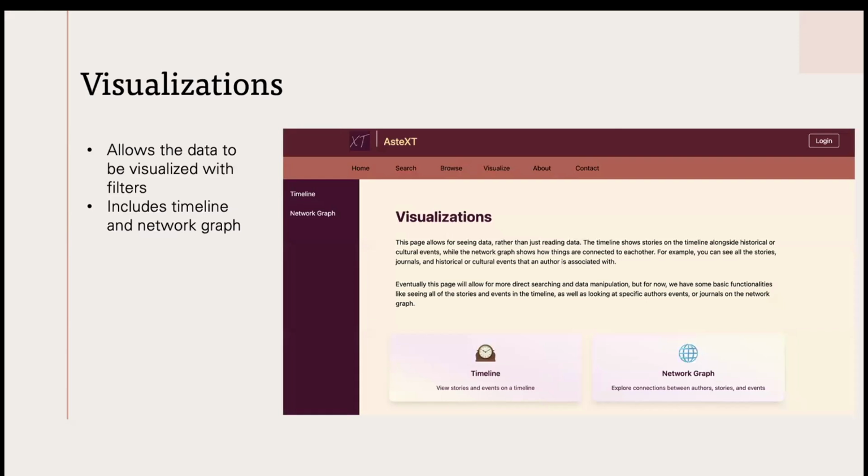Next, I'm going to talk about the visualizations aspect of our website. So this is the homepage for the visualizations. As you can see at the top, you click visualize and it will take you to this page where you can view the timeline or the network graph.